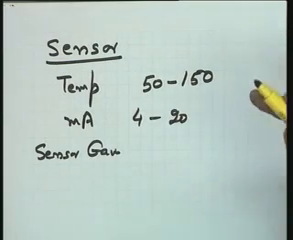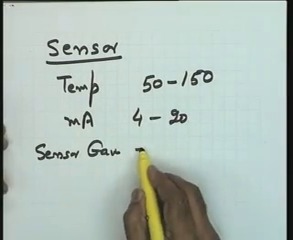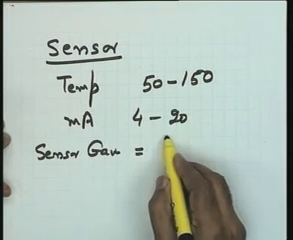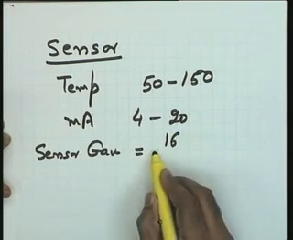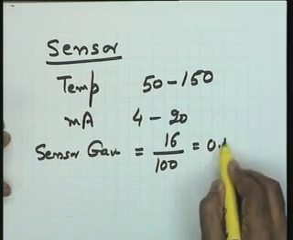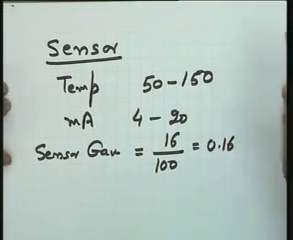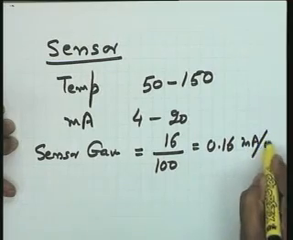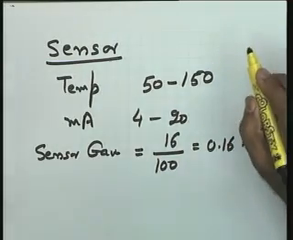If I consider this to be linear over this range, in that particular case, the sensor gain will become the output 16 over the input 100. This becomes equal to 0.16. And how about the units? You can say that it is milliamperes per degree centigrade. This is the sensor gain.